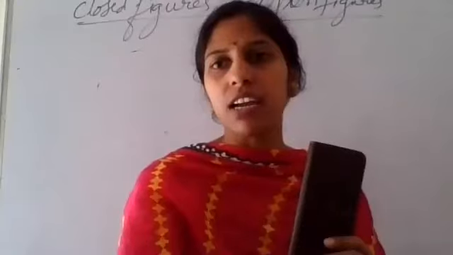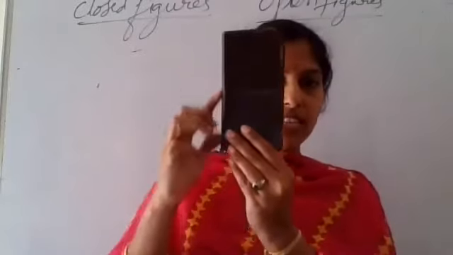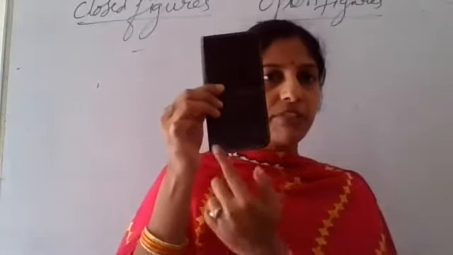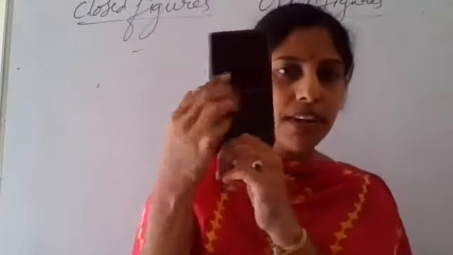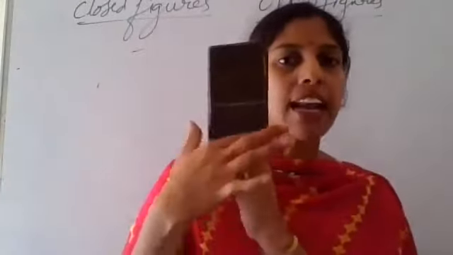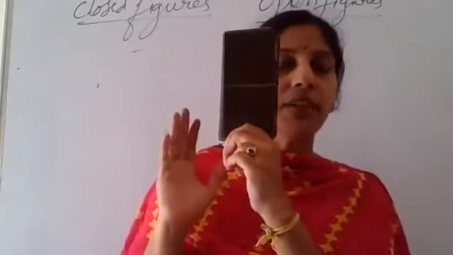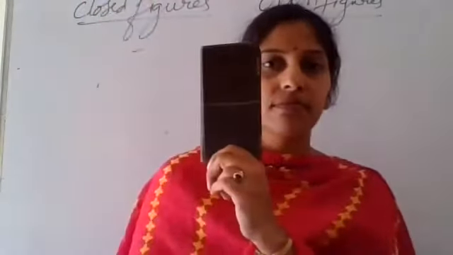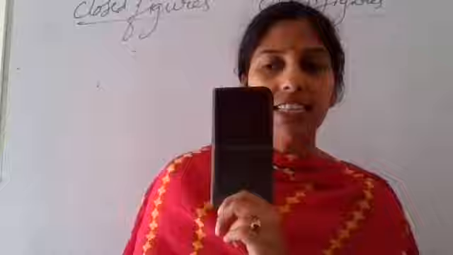Now see here, if I take my mobile, you can see this edge of the mobile and this edge of the mobile, and the distance between these two edges is same throughout my mobile, right? That means these two edges are said to be parallel lines. Why? Because they never intersect, they never meet at any place. They keep on maintaining straight in their lines. Is it clear? Such lines are called parallel lines.